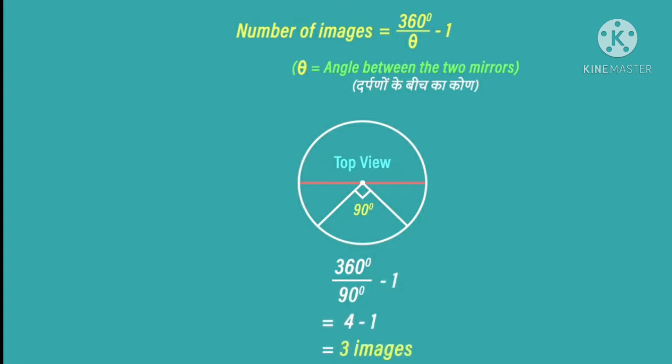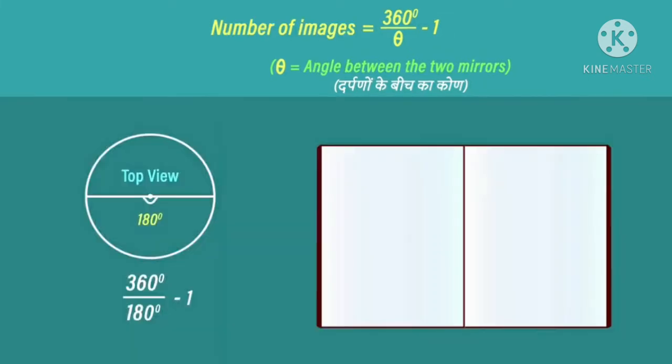As an example, let us consider the number of images formed in two plane mirrors inclined at an angle of 90 degrees. So children, two plane mirrors arranged at right angles to each other form three images of an object placed between them.